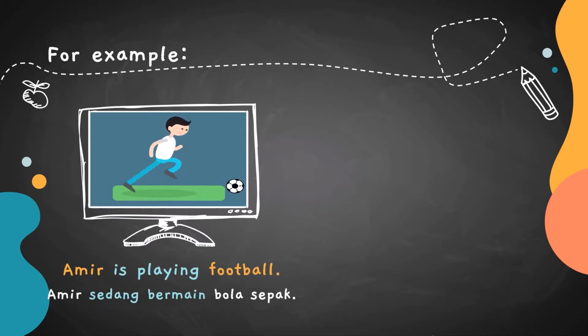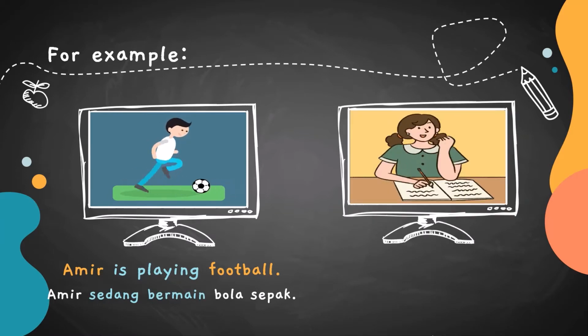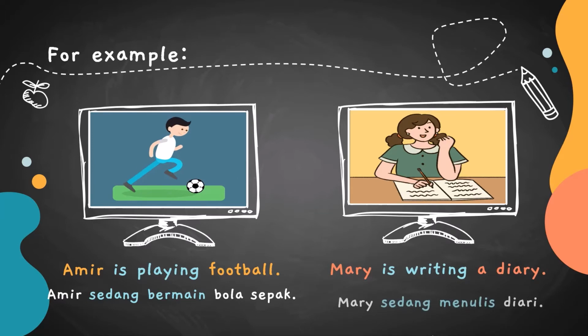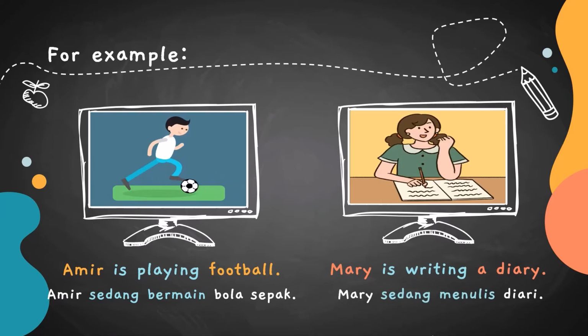Amir is playing football. Now, what is Mary doing? Mary is writing a diary. So, for these two examples, we use present continuous because we can see that their activities are happening right now in this moment.